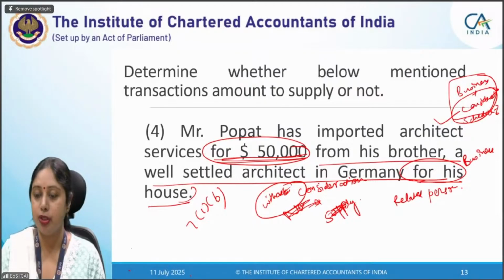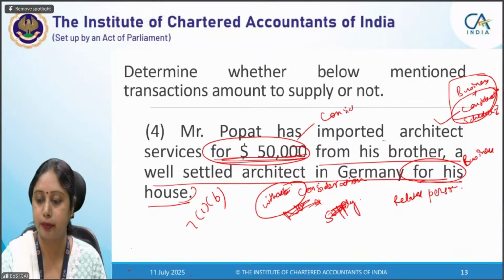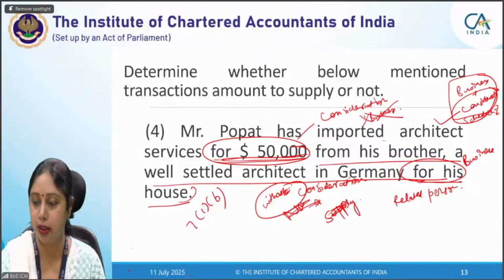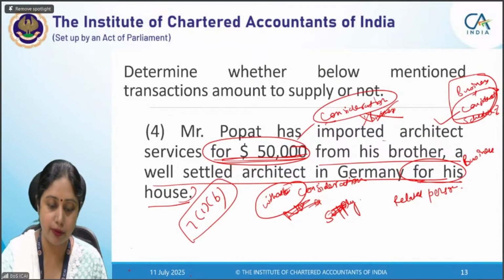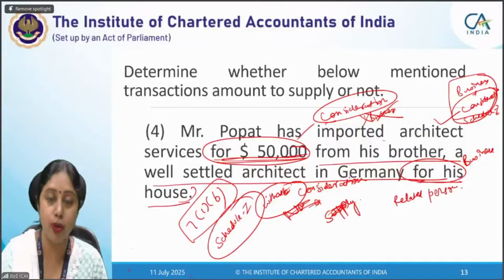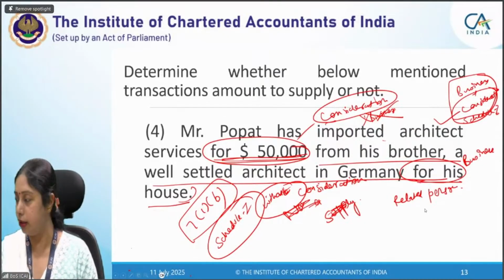So in this question, Mr. Popert has imported architect services for consideration, but not in course or furtherance of business. The business element was not present. But since consideration was there, it falls in section 7(1)(b). It does not fall in schedule 1, but that is not required also because consideration is there in this particular question. So Ishan, I think this clears your doubt, and this point is clear to others also.